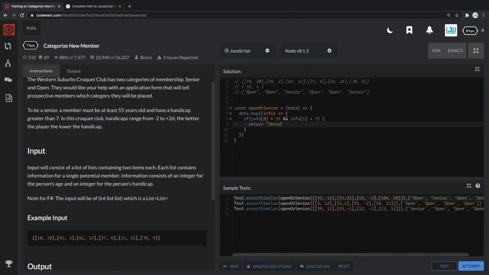senior, right? Because if these are correct, then we should return senior, and that should be placed in an array. Else, we want to return something else. We want to return as the string says, so return, and let's do open, just like so. Don't forget your semicolons. And finally, we have to return that whole thing that this returns, which is an array of different strings, either seniors or opens.